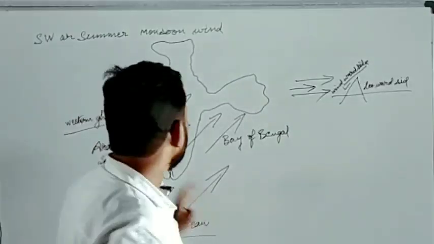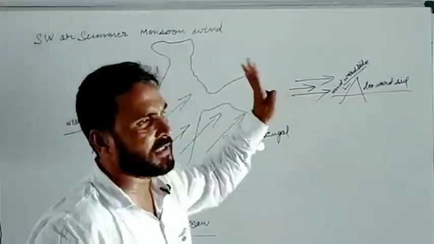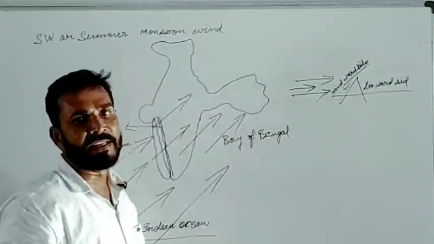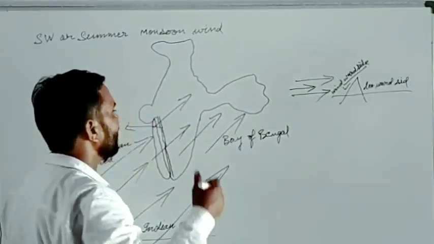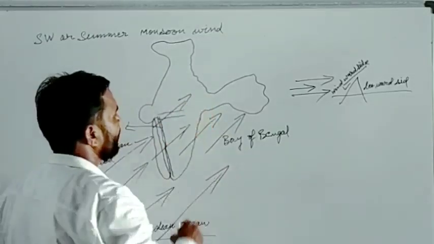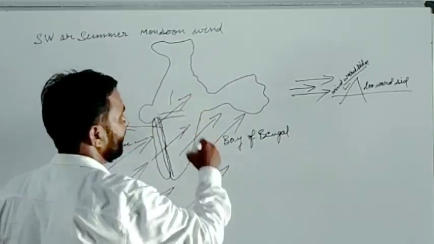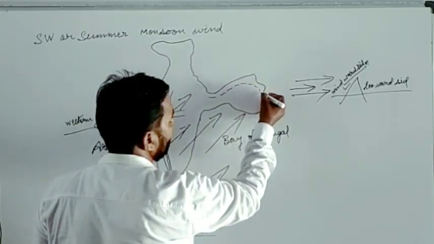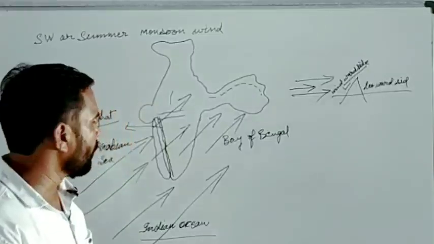Afterwards, when the winds pass over the Western Ghats, they enter the mainland of India and encounter various mountain ranges: Vindhya, Satpura, Aravalli, and the extension of the Himalayan range.